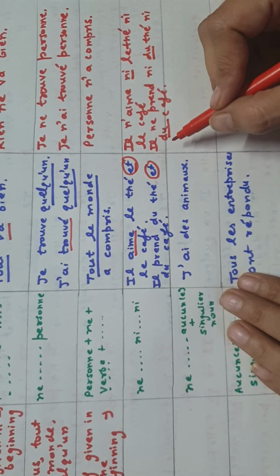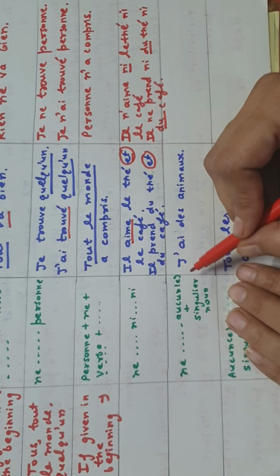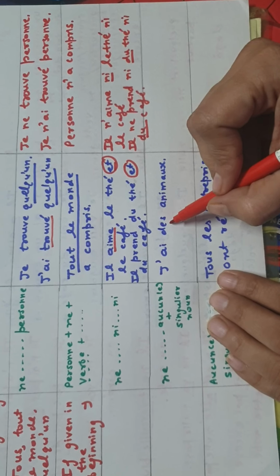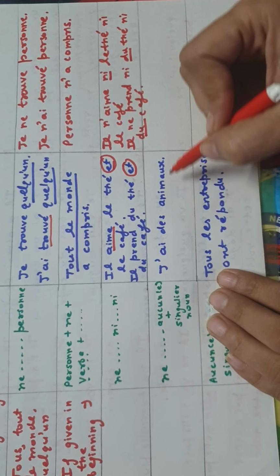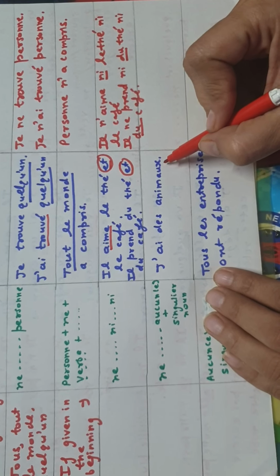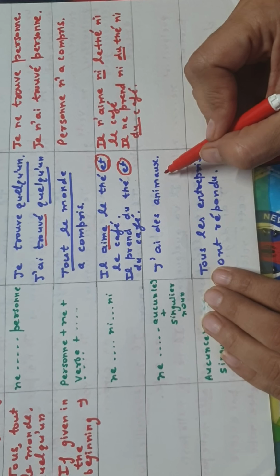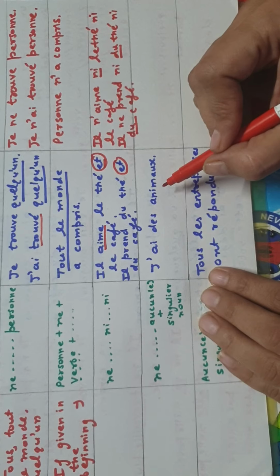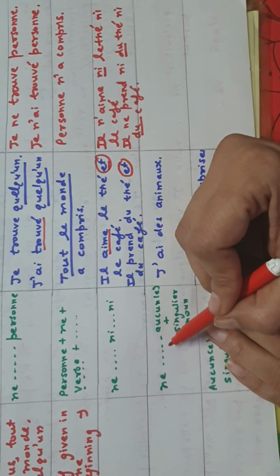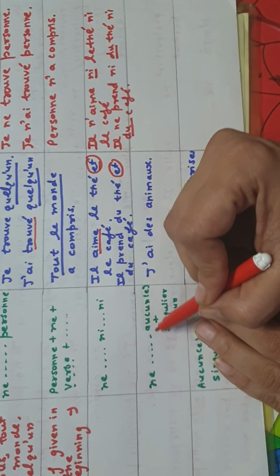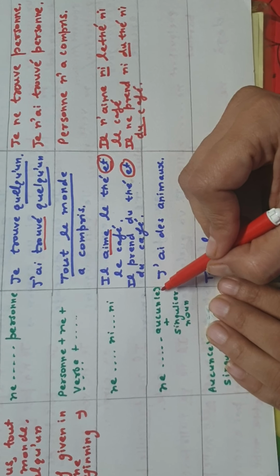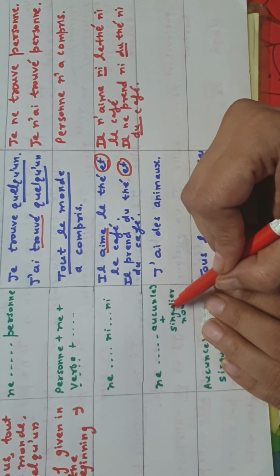So this is about ne, ni, and ne aucune. As you know, we can use it where a noun has been given here. I have some animals, and in English when you say I don't have a single animal, for writing single we have to use in French ne aucune, and if the noun is feminine we can put an extra e also with aucune, and then the singular noun.